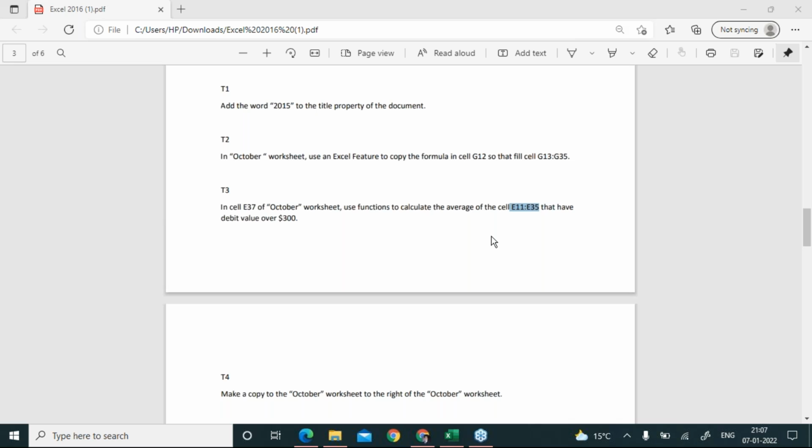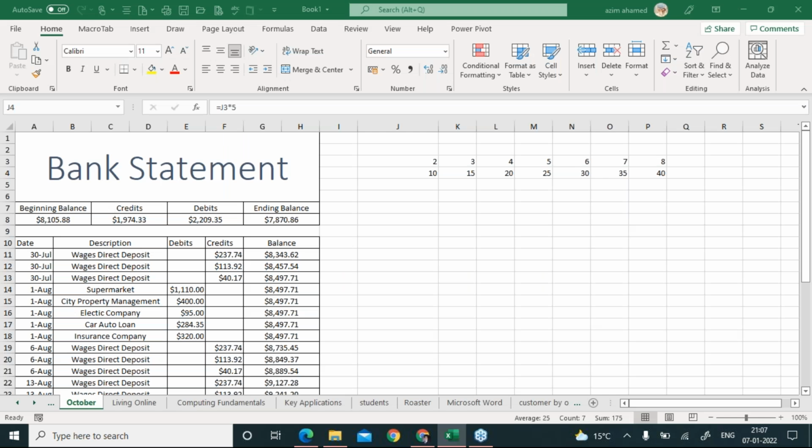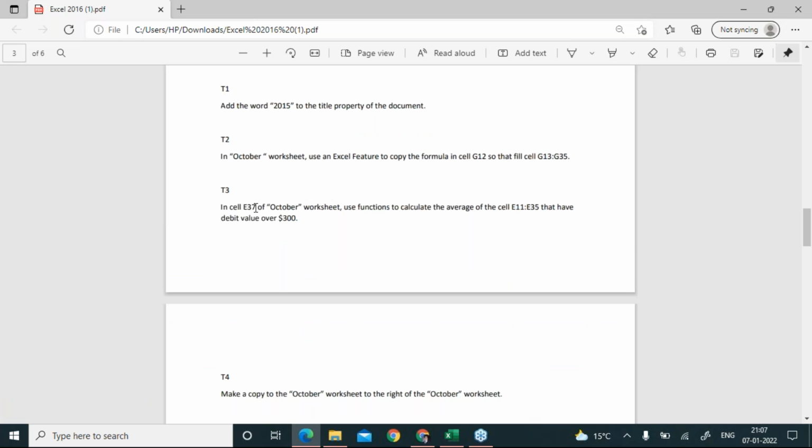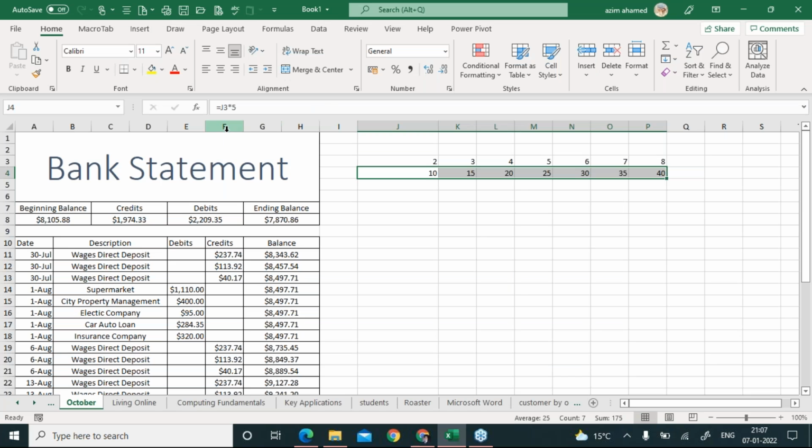Khadija, I am saying, look, I'm in the October sheet. It says in the cell E37. So here is column E, and this is your E37, if I'm going down.